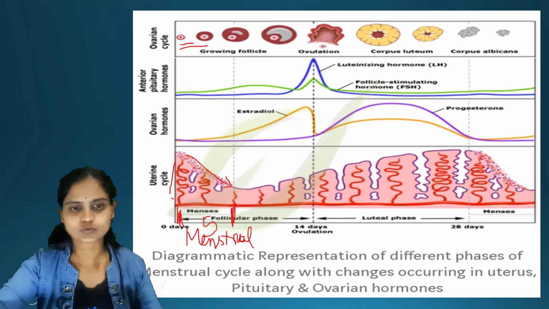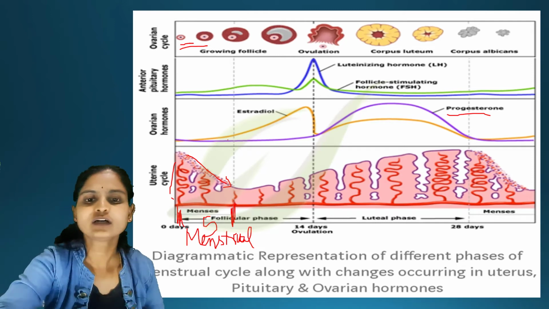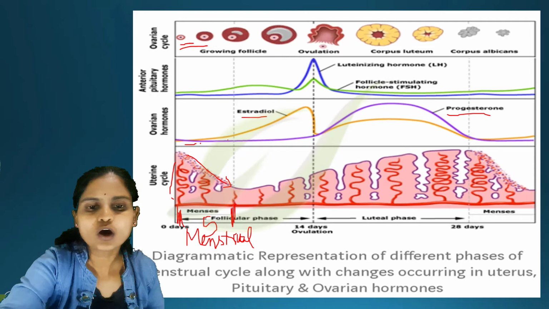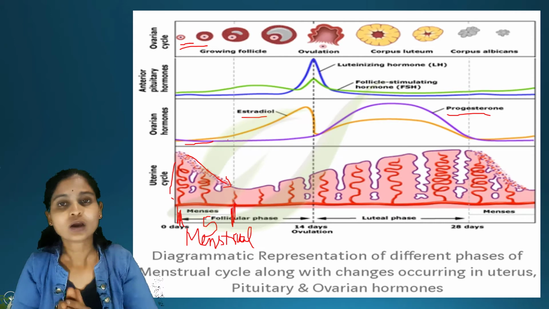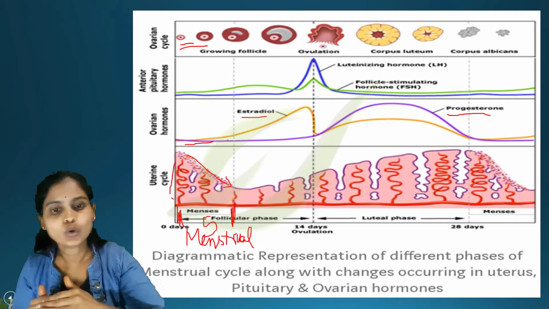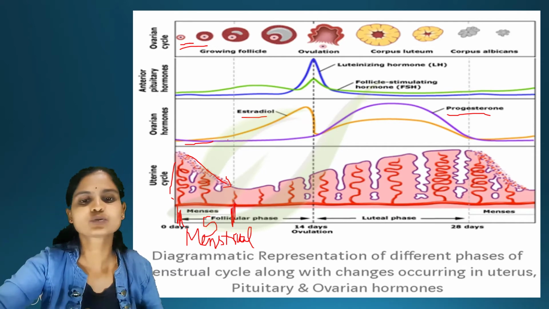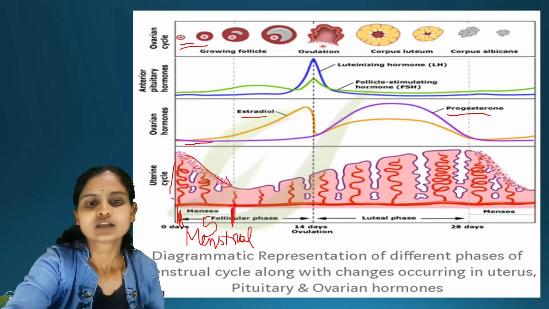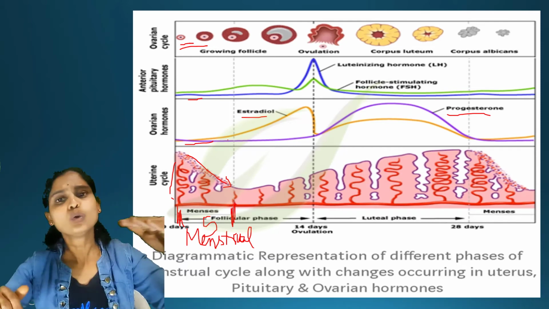Next we can see the ovarian hormones. You can see here this blue color one is the progesterone hormone. Yellow color is the estrogen hormone. Both the hormones are very low, and mainly the progesterone hormone is very low. Next coming to the pituitary hormones, this is the luteinizing hormone and the green one is the follicle stimulating hormone. These two are also low.